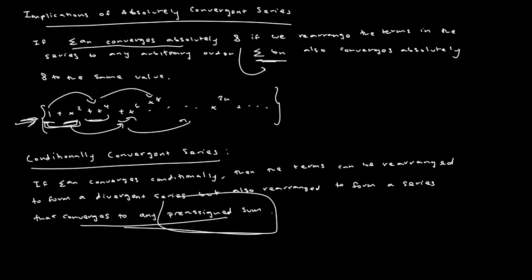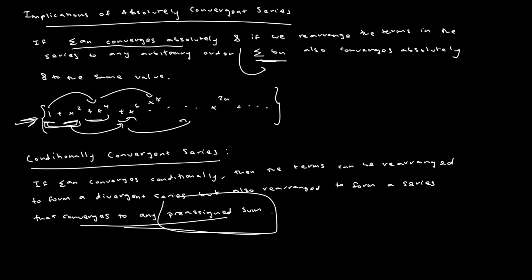But if not, then we're not absolutely convergent. So if we can prove, through a test, that a series converges but does not converge absolutely, then we can say that it converges conditionally, and there's a chance that we can reorder things to make it converge to any possible value.